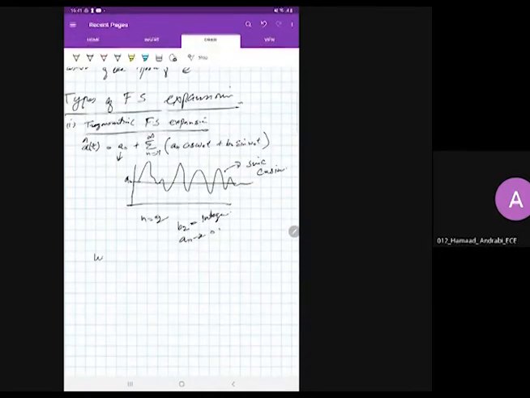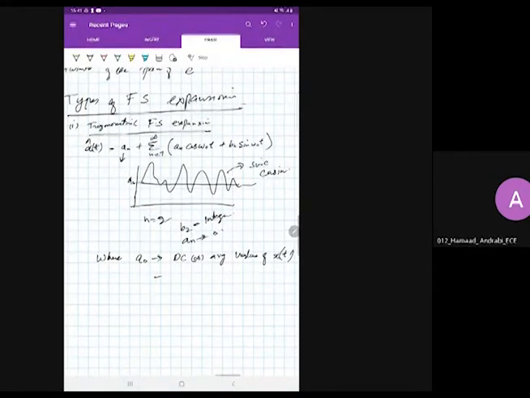But we should remember that here a naught is the DC value or average value of x of t. It is calculated by 1 by T naught integral over T naught of x of t dt. This is the average value of x of t.